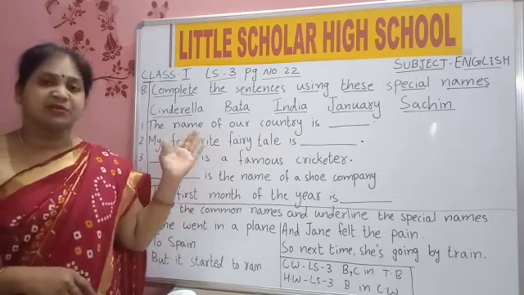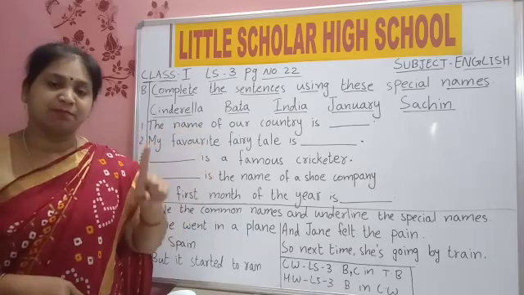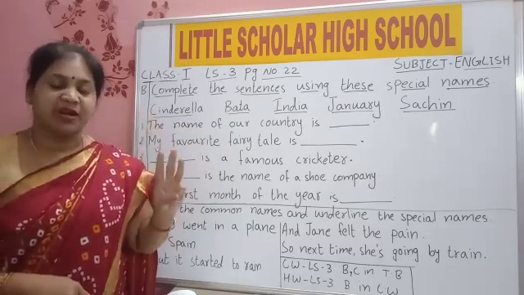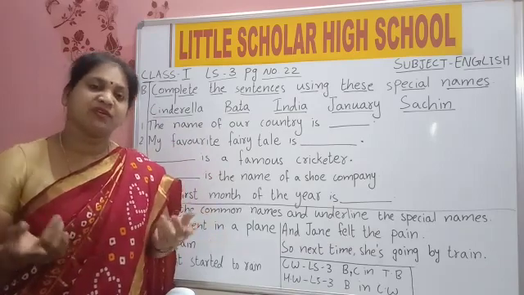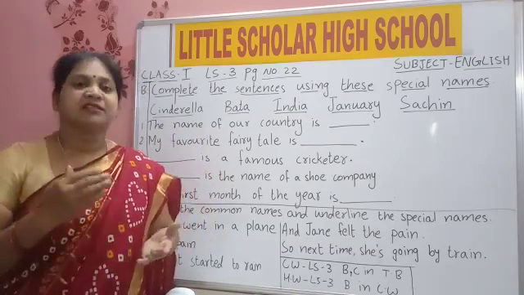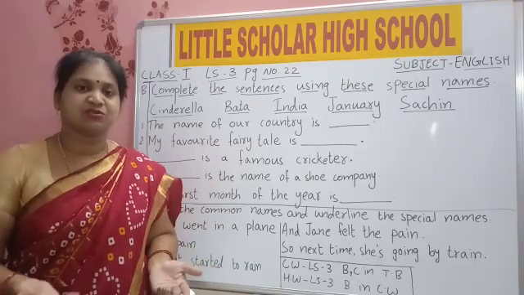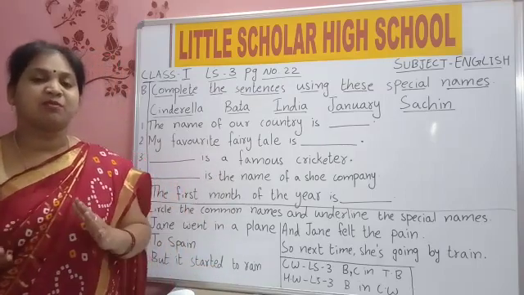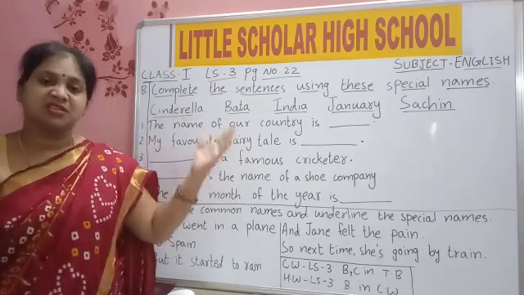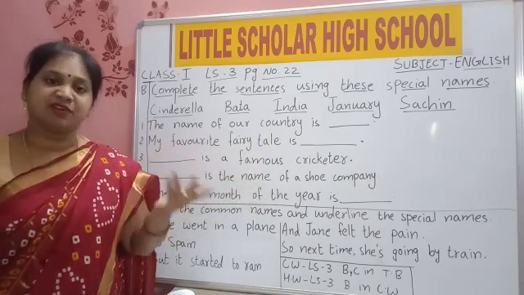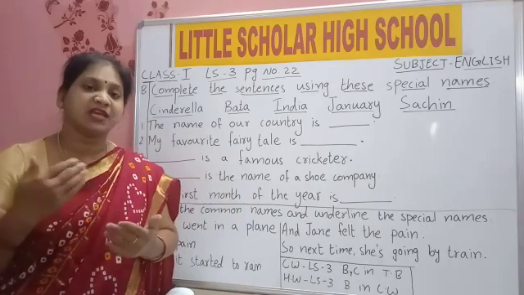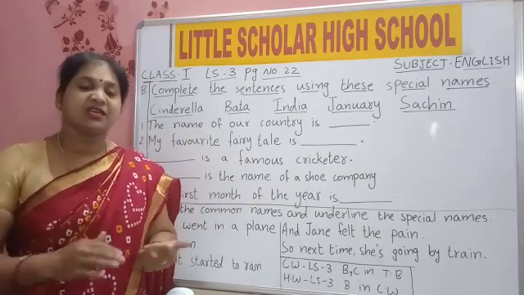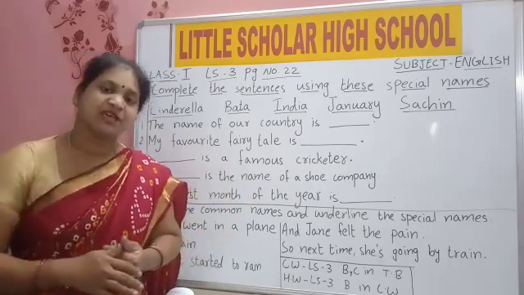Is it clear? A special name is used only for one person, one place, one animal, one thing. If you have a pet animal at home, we will give a name to that pet animal. Then it is a special name. Understood, children? The difference between special and common: common is used in general for everyone. Uncle, aunt, everybody will call uncle, aunt. But if you say the name Swati, then it is a special name.